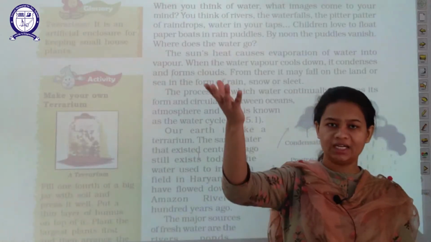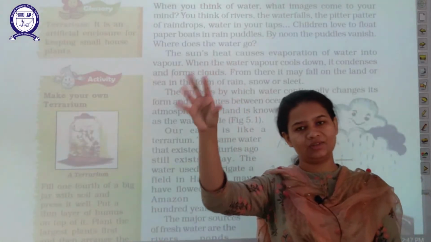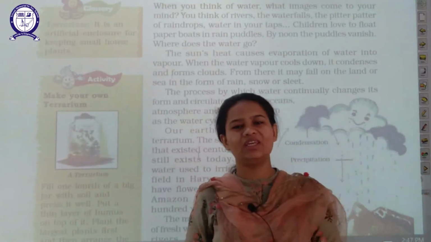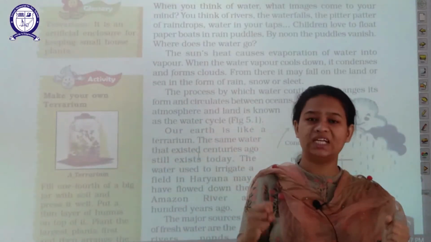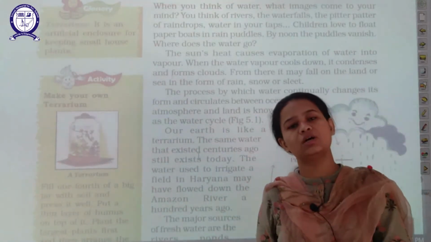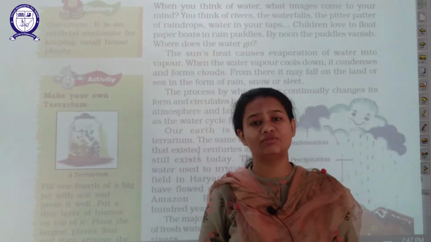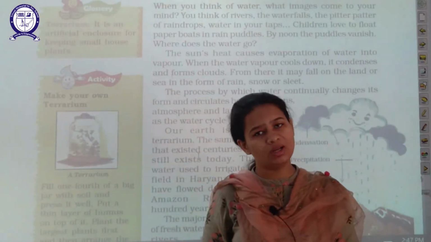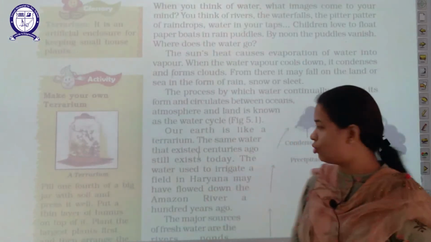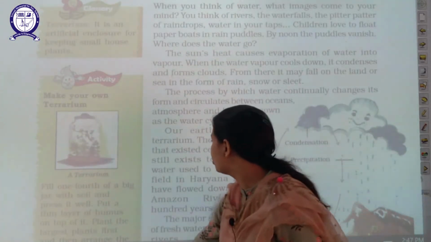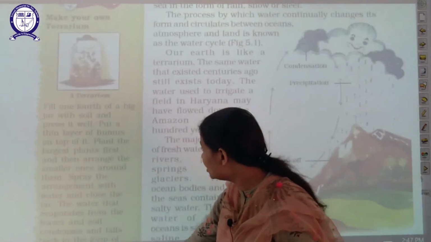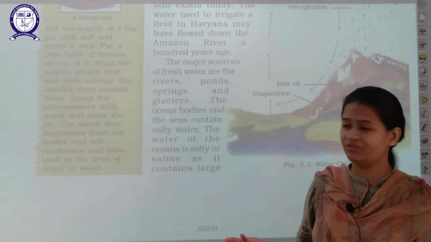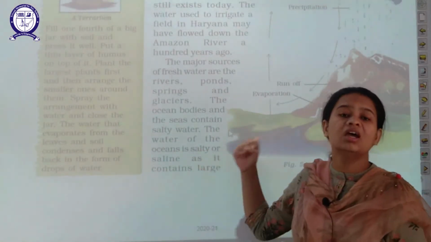When it is heated up it gets condensed and collected in the form of clouds, and when these clouds become heavy and unable to store that water, the water falls down again on the earth surface in the form of rain. So this process goes on in a circular manner, and this is called the water cycle, as you can see here also.